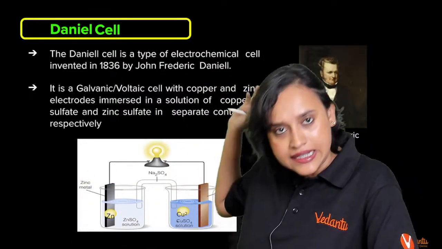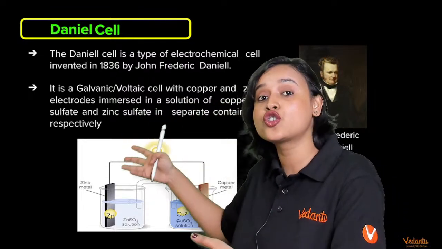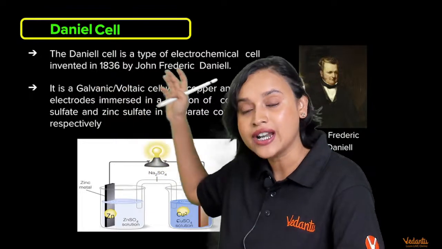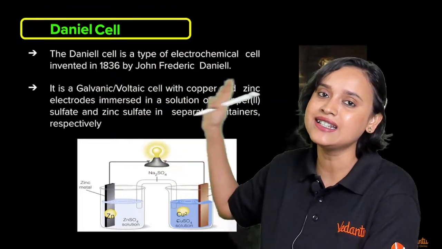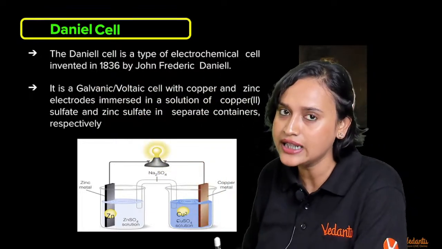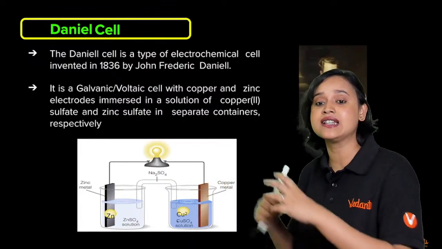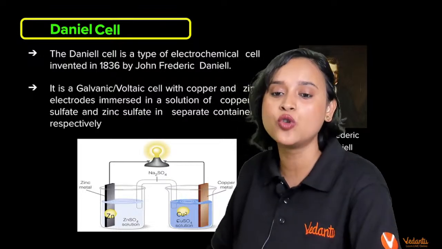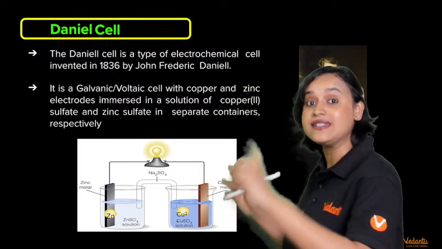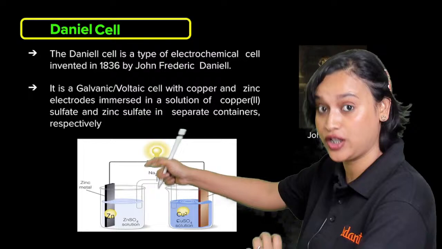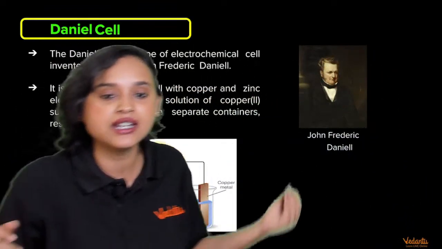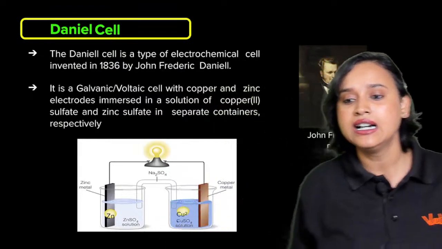It is an electrochemical cell, and within electrochemical cells there is also the galvanic cell that we are talking about, so the Daniell cell is a type of it. We also call this galvanic cell sometimes a voltaic cell, which has copper and zinc electrodes. So what I taught you right now, where there is a zinc rod and a copper rod, that, my dear student, is nothing but your Daniell cell.